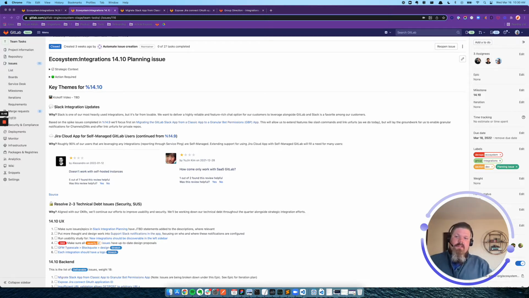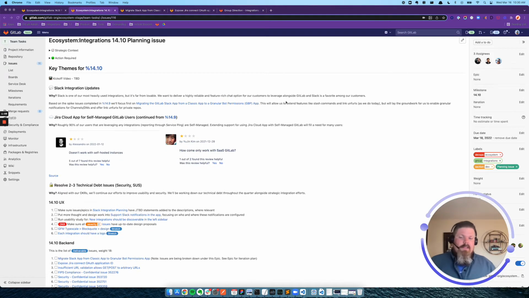Our themes largely continue from what we were focusing on in 14.9. We're working to improve our Slack integration. For our Jira integration, we're adding a Jira proxy for self-managed users so they can seamlessly use the GitLab for Jira app. And we're focusing on technical debt that spans across usability, security, and compliance. So let's get started. Let's talk about Slack first.